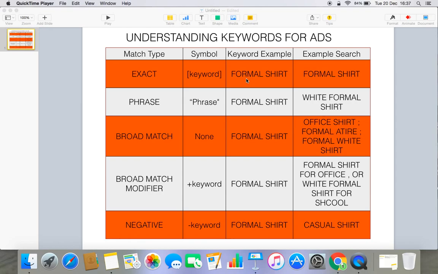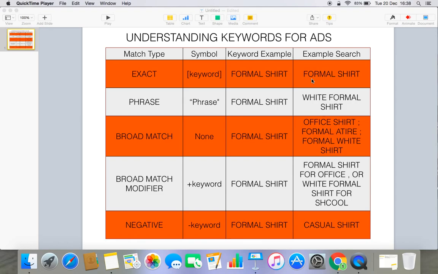Let's take an example keyword like formal shirt. If somebody is searching on Google for some formal shirt or some official shirt, and they type the exact words formal shirt, and some advertiser is using that exact keyword, then it matches and you'll get the ad related to that particular keyword.